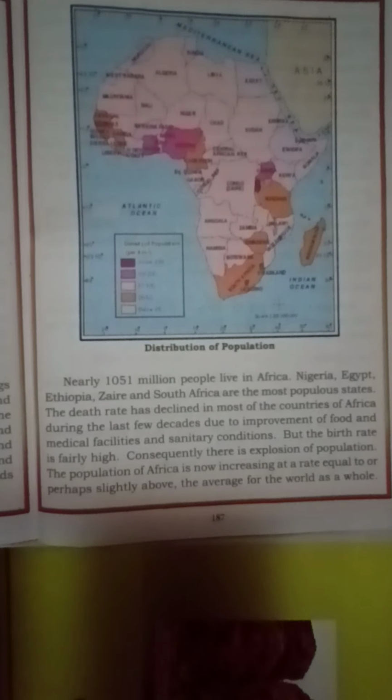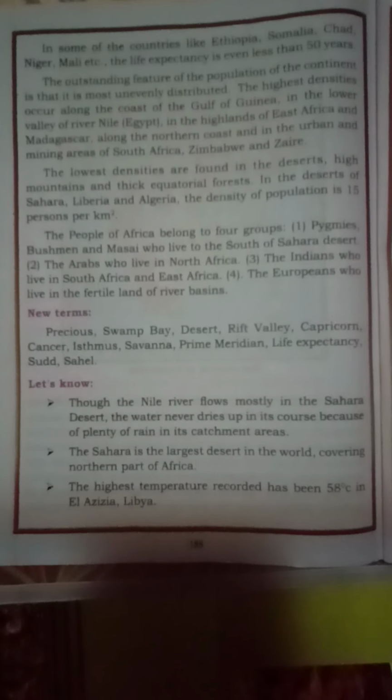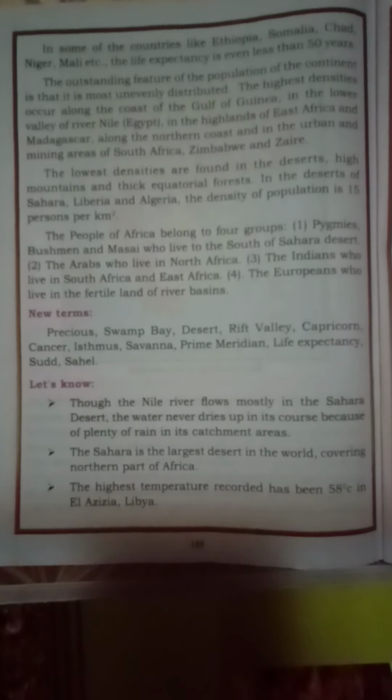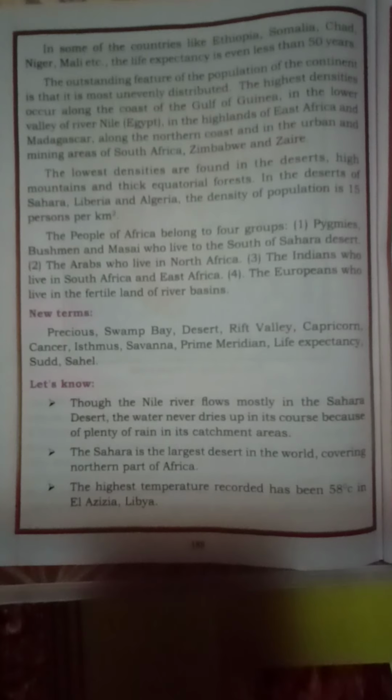But the birth rate is fairly high. In some countries like Ethiopia, Somalia, Chad, Niger and Mali, the life expectancy is even less than 50 years.